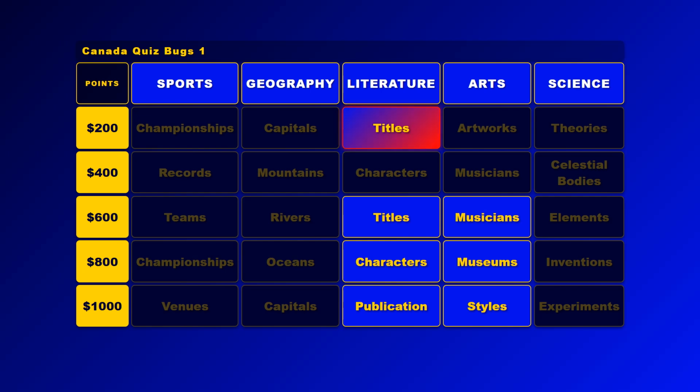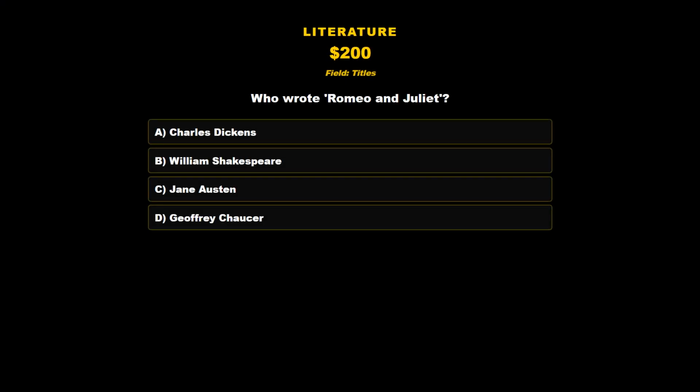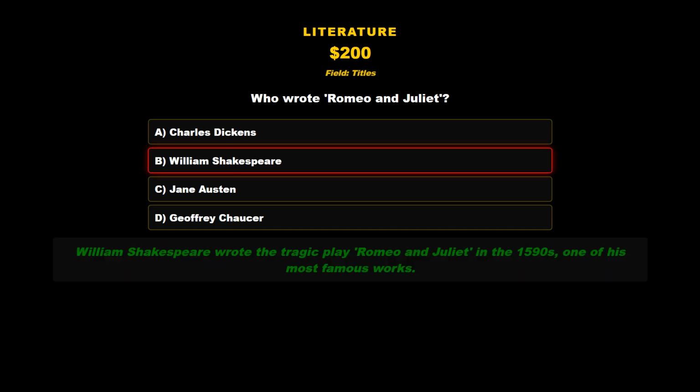Literature, Titles, for 200 points. Who wrote Romeo and Juliet? A. Charles Dickens. B. William Shakespeare. C. Jane Austen. D. Geoffrey Chaucer. The answer we were looking for is B. William Shakespeare. William Shakespeare wrote the tragic play, Romeo and Juliet, in the 1590s, one of his most famous works.